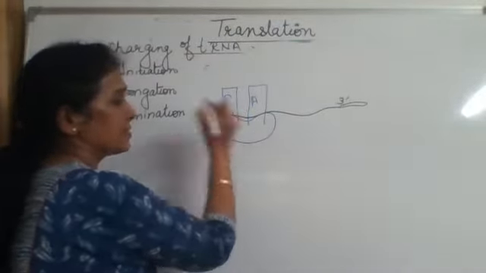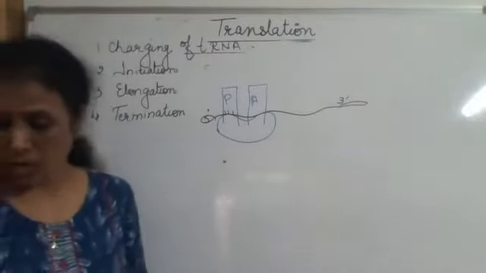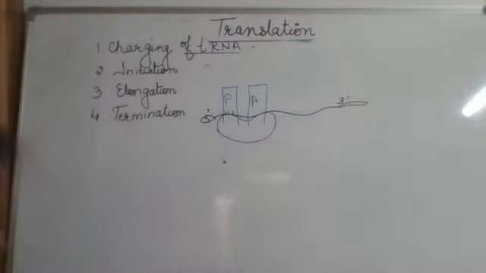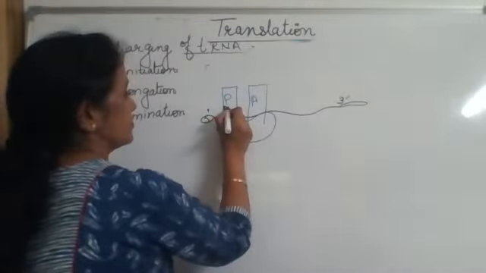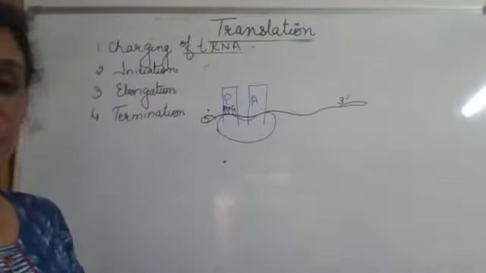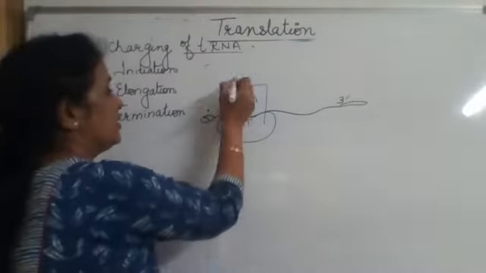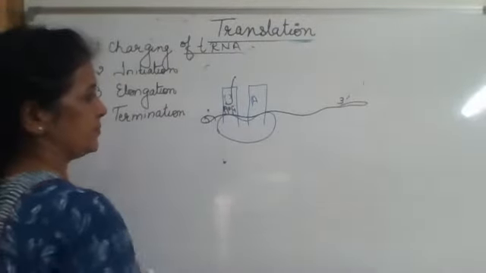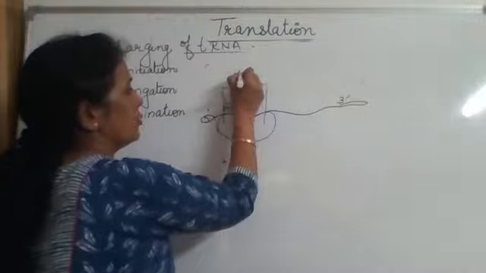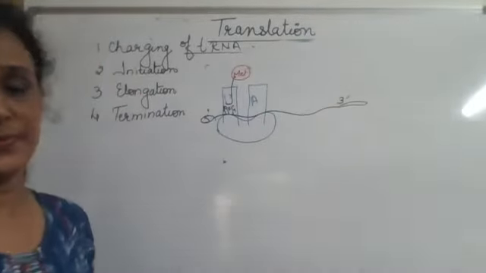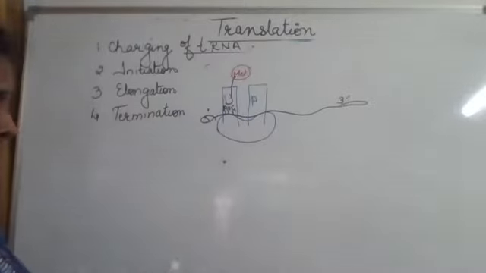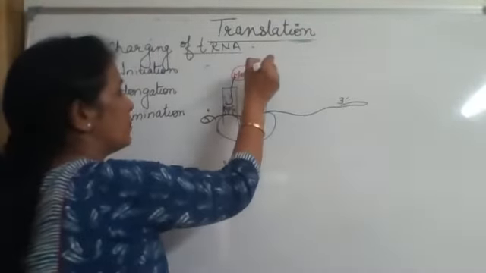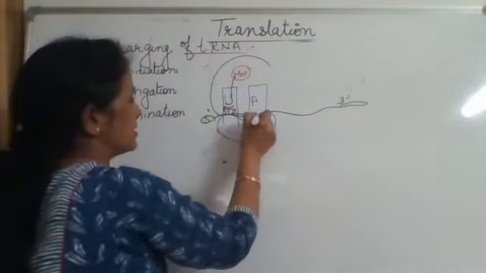This is the starting codon, and we all know that the starting codon is nothing but A, U and G. Now corresponding to this, charged tRNA will come here. This is carrying the corresponding methionine amino acid here. Now when this site is occupied by this charged tRNA, the bigger subunit will come and bind here.